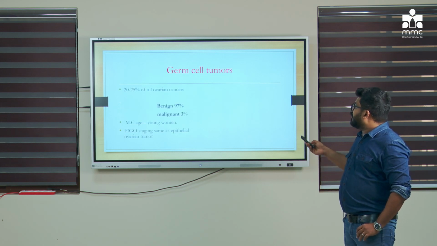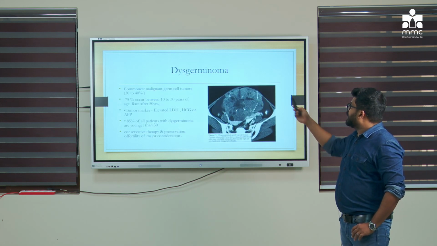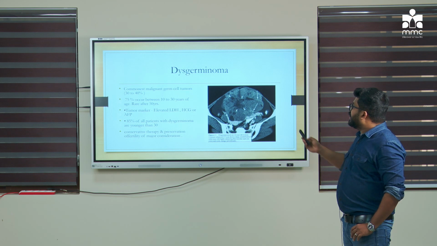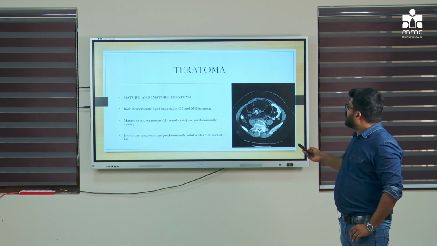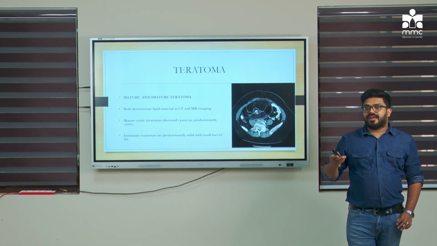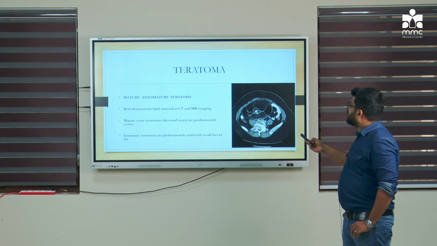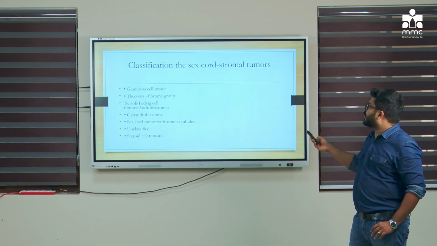And germ cell tumors can be benign or malignant. As we know, the commonest germ cell tumor we will see is dysgerminoma, and in that we know LDH and HCG will be elevated. Then teratoma, which demonstrates both fatty tissue and calcification. So based on the imaging features we can divide it as whether it's a benign teratoma or a malignant teratoma.